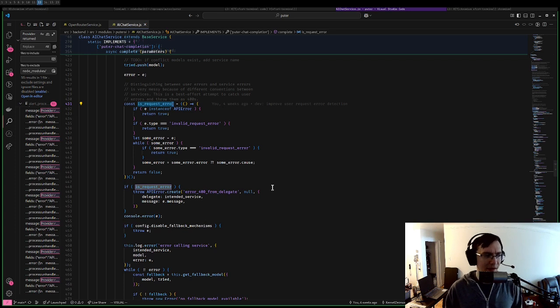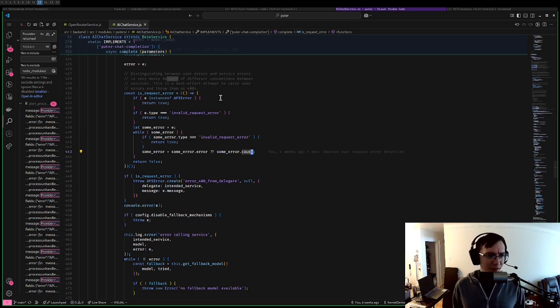And OpenAI and Claude have different ways of marking an error as being a request error. I forget which is which here, but I had to check if the type is called invalid request error. And I also had to check if the error has a property called cause or error that has the type invalid request error. So there are these two different situations. In the case of OpenRouter having a request error, it's neither. So what I need to do is add yet another case over here.